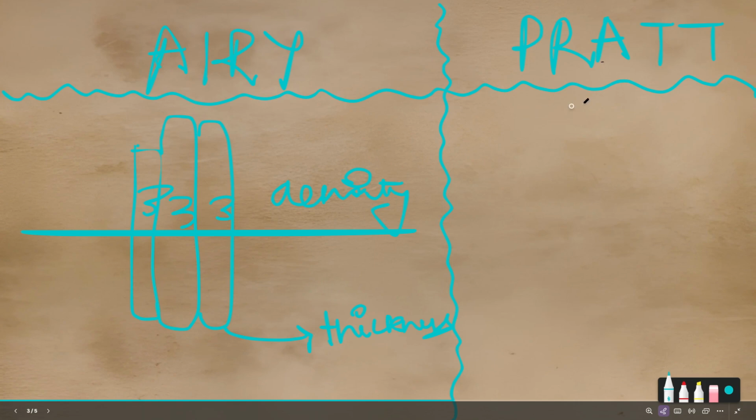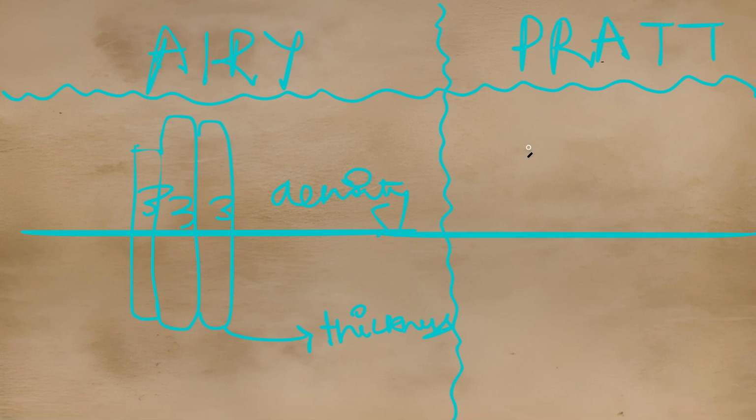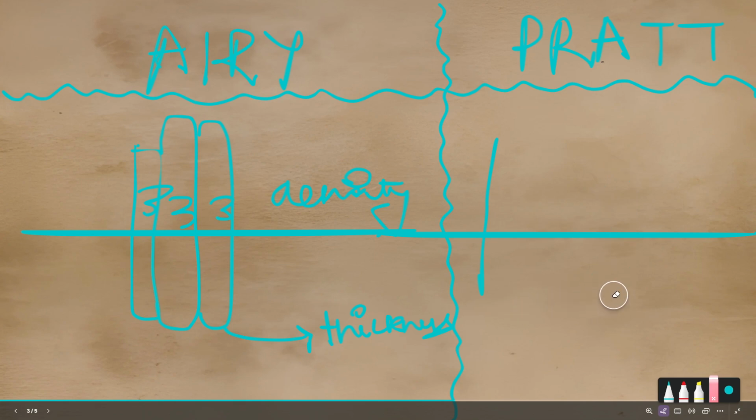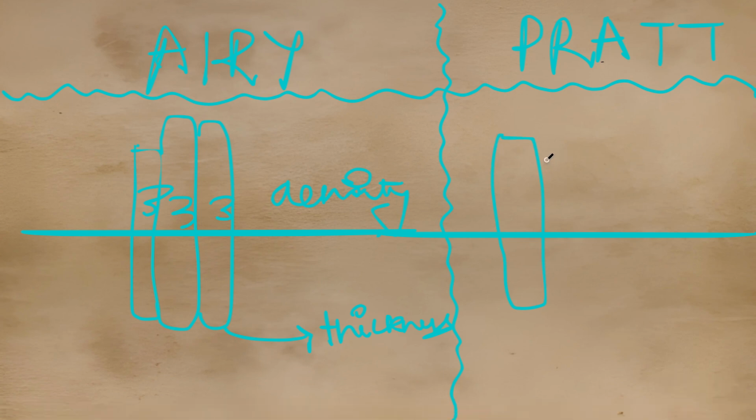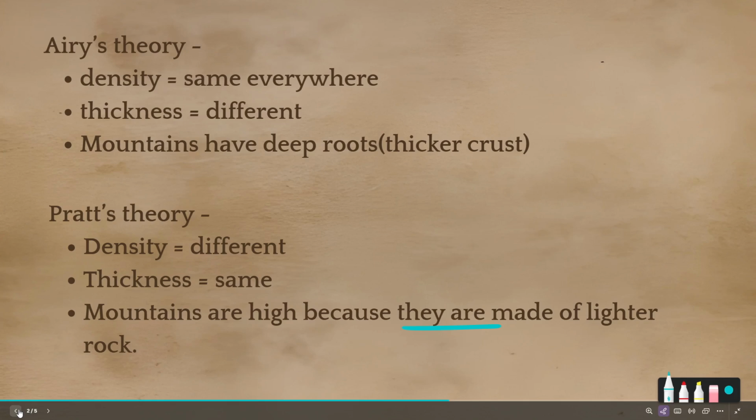And in Pratt's, let's draw this line. Here's the block, here's the second block, here's the third block, and they are all at the same level below the surface. 3, 4, 5, that means they have different densities, so varying densities, but they have the same thickness.